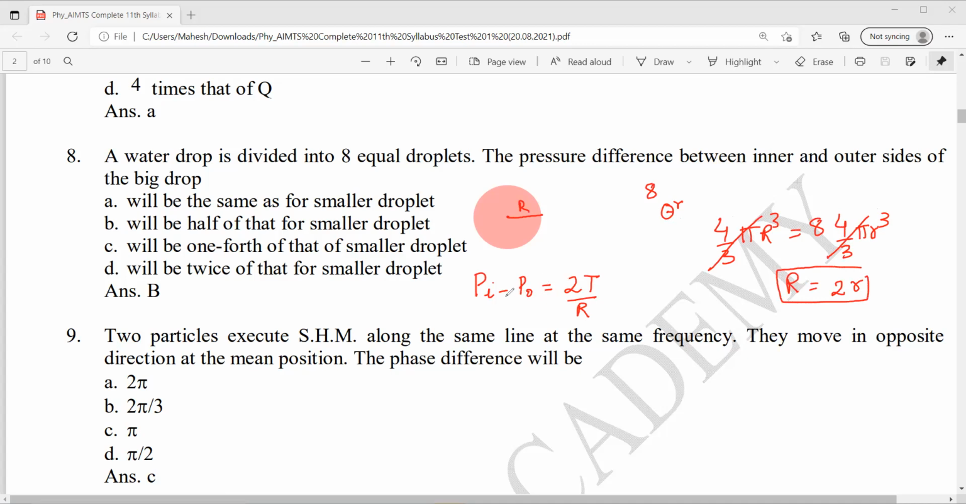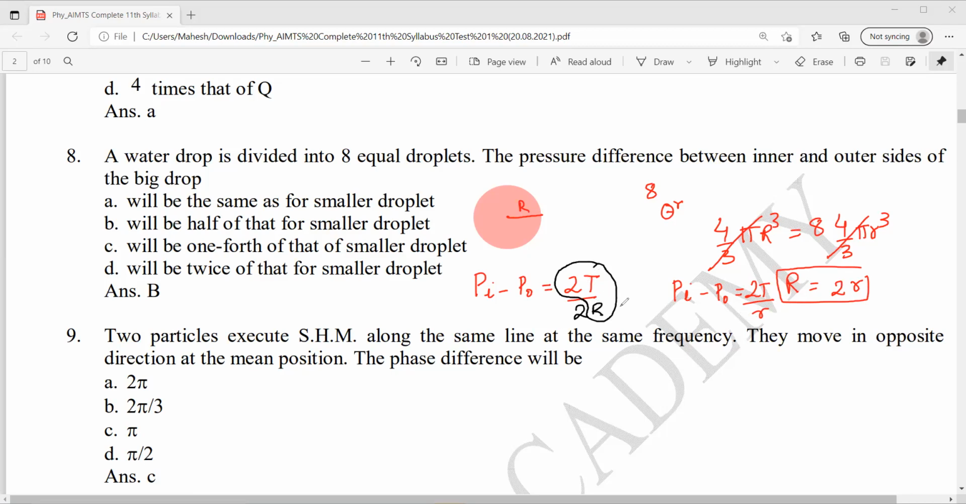So for the larger drop, the pressure difference is Pi minus P naught equal to 2T by R. For the smaller drops, Pi minus P naught will be 2T by small r. Now capital R is what? 2r, no? Or I can write it like this: capital R I can write as 2r. Now 2T by capital R.